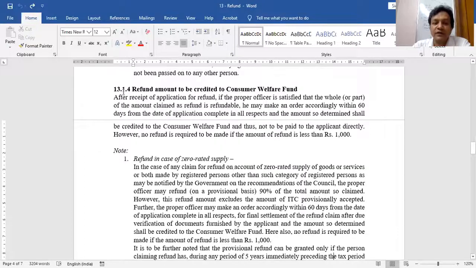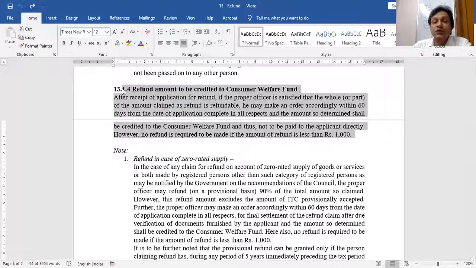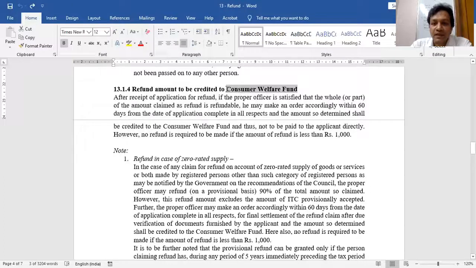Now next point, directly after this 2 years and 1.5 years. The refund amount will not be given to you directly. Though you have paid the tax to the government, it will not be given back to you. Government will check first. Government will verify that you are really entitled to a refund or not. Though I have paid the tax to the government of India, when it comes to refund, government will first verify whether I am really entitled for refund or not. Just because I have paid tax to the government, it doesn't mean that in reality I am also entitled to get the refund. So government says, first we will transfer the amount not to you, but to which fund? Consumer Welfare Fund.